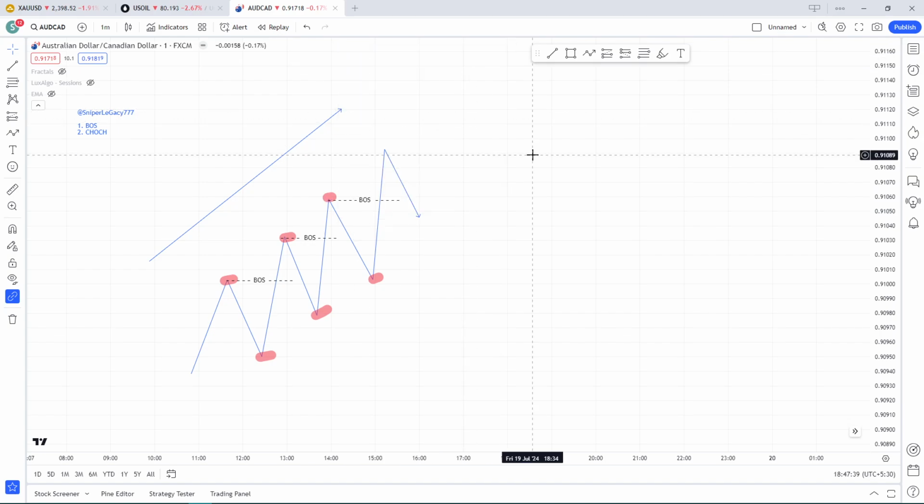Okay, it's simple guys. The break of structure is the break of the previous high in the same direction as the trend. When I say the same direction as the trend, we have an uptrend here and we are breaking the previous high. So it is a BOS.